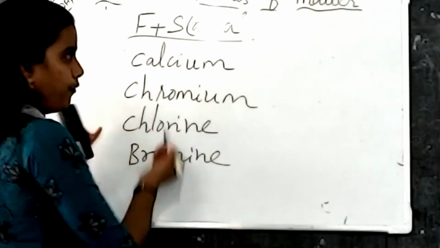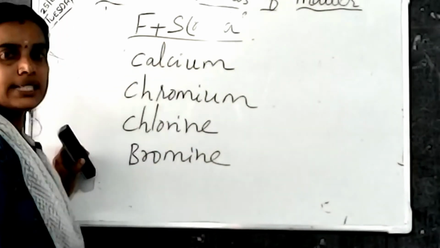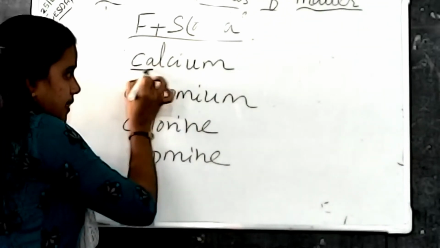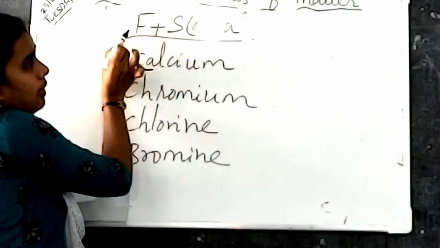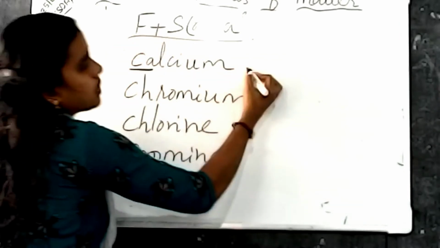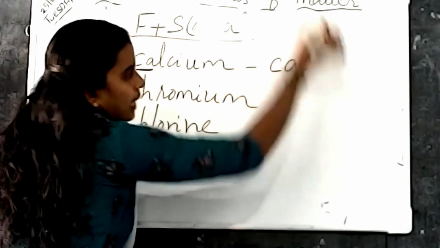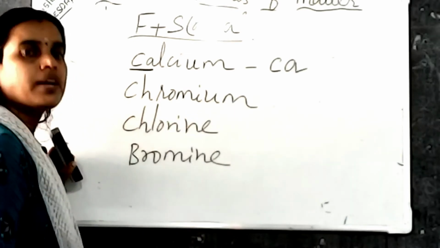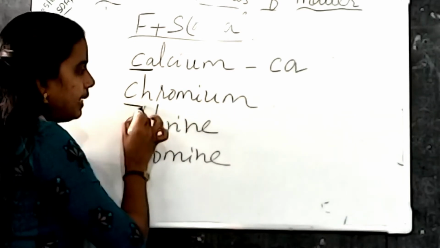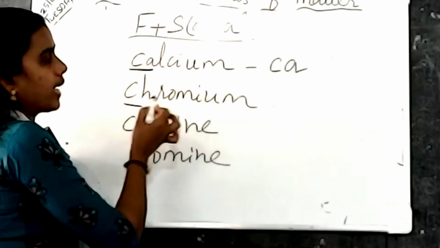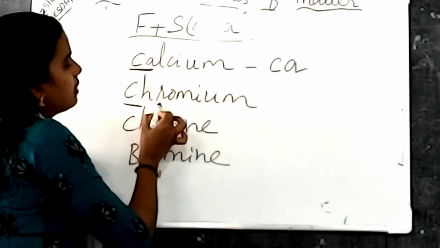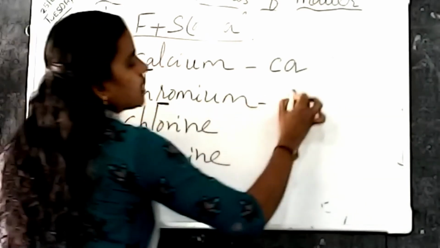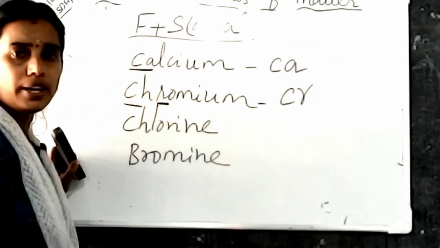Listen carefully. Here, calcium. What is the symbol for calcium? Calcium takes the first and second letter. So Ca is the symbol for calcium. Then what about the second one? Chromium. For chromium, we are taking the first letter and one important letter. Here we are not taking the second letter. The third letter R is the important letter. So Cr is the symbol for chromium.